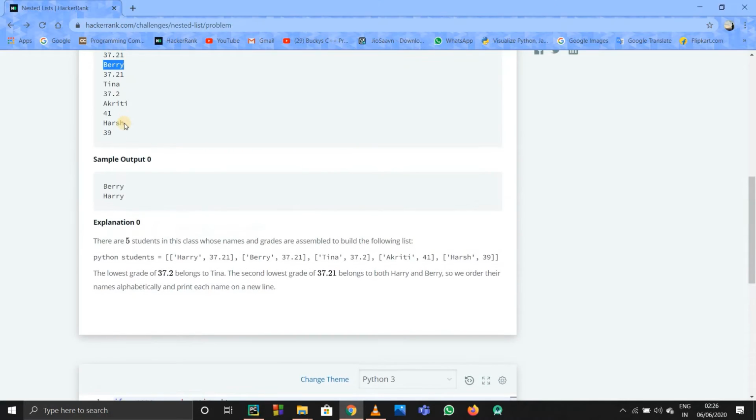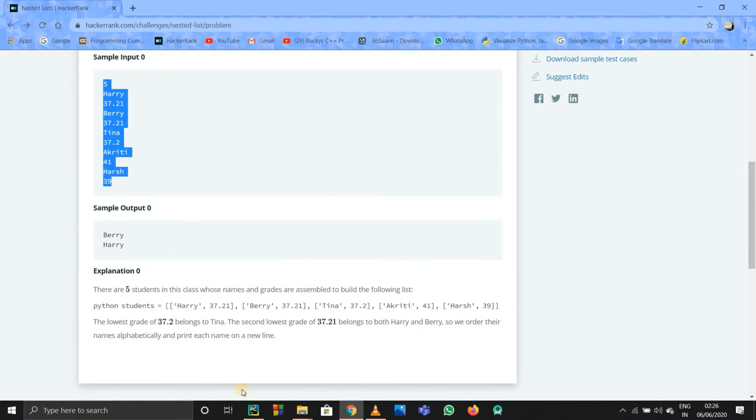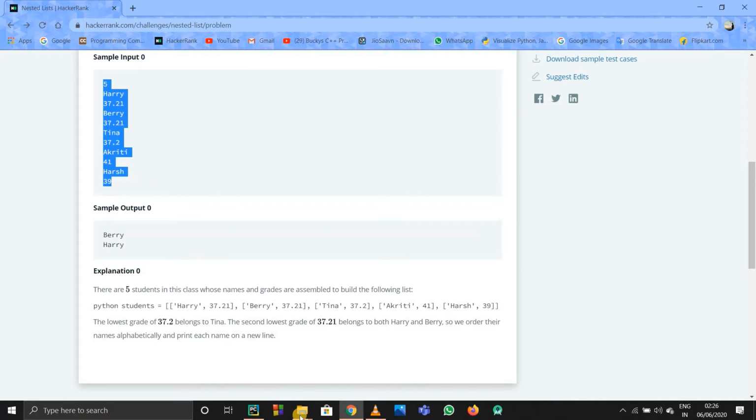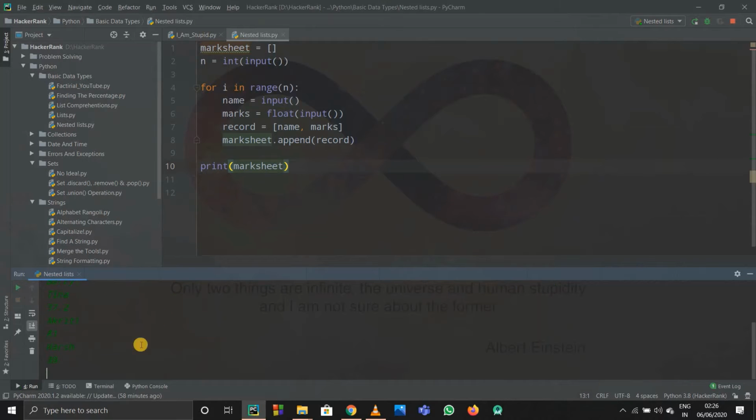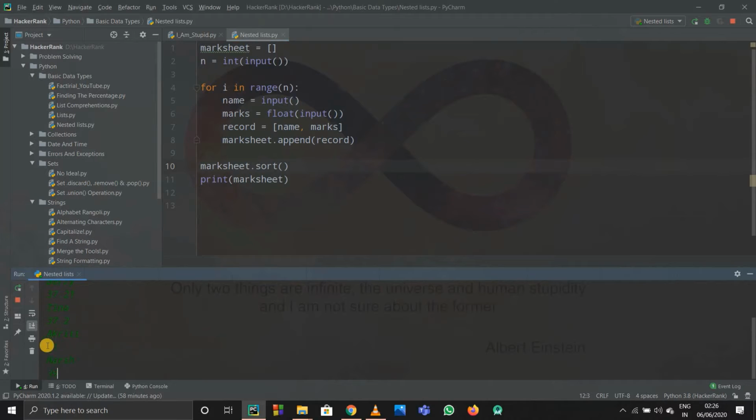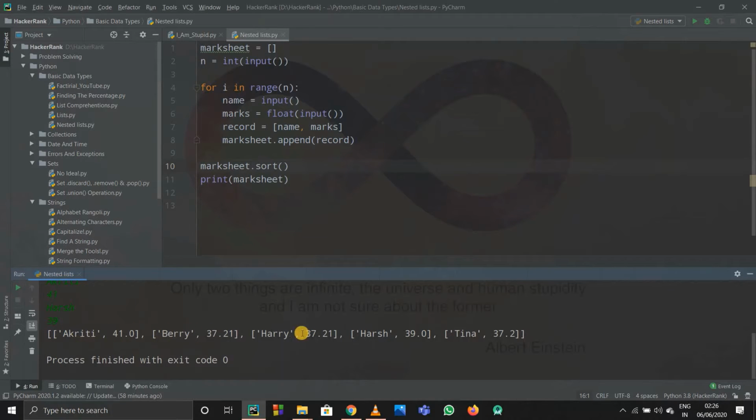Now I'll just copy the sample input so that I can verify all the test cases. Now see, these are the names and marks. This is a list. This is a list. Everything is a list. Every element of this big list, actually the outer list, is a list itself. So that's fine now. First of all, we'll have to arrange them in alphabetical sequence. So to arrange them in alphabetical sequence, I'll just sort it. So I'll just write marksheet.sort, and now after that, if I print the mark sheet, then what I get is from A, B, it arranged it from A, B, and so on.